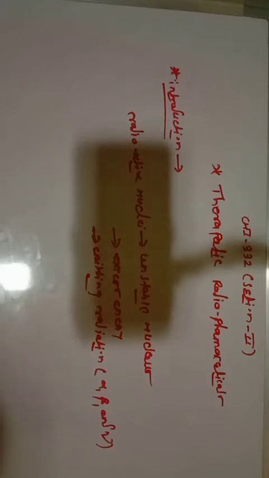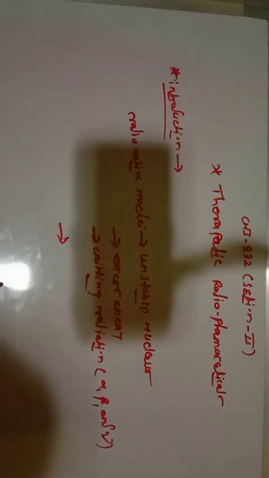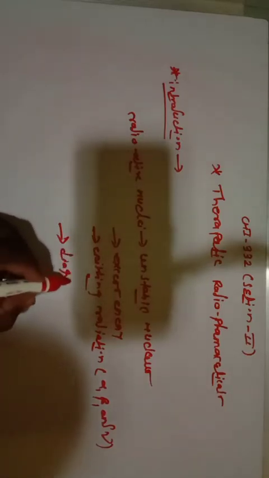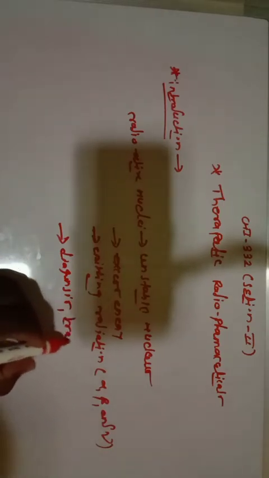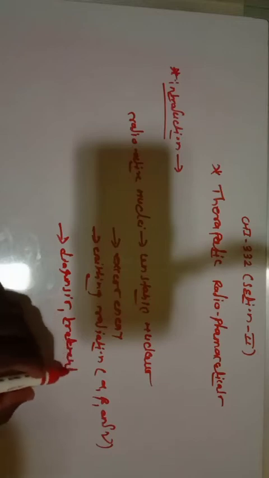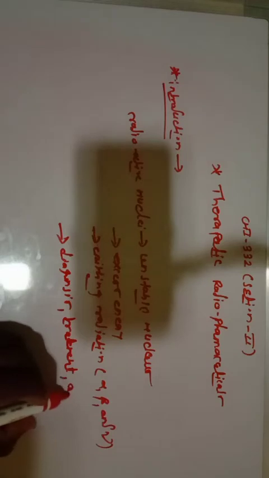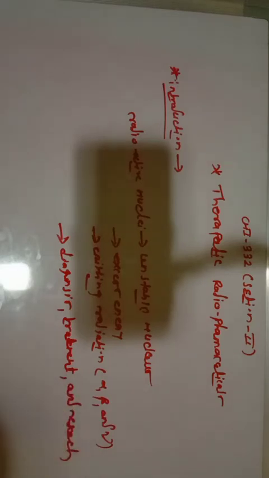In nuclear medicine, these radionuclei are used for diagnosis, for treatment of different diseases, and for research.